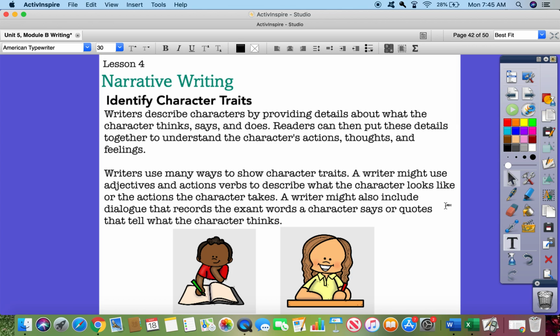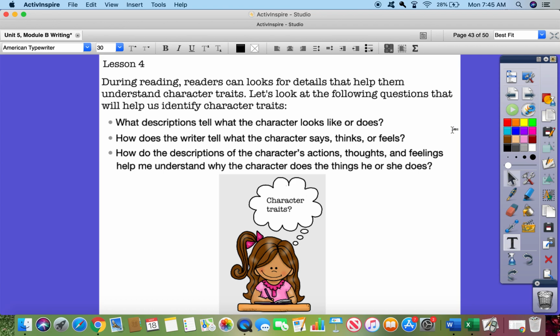You remember we worked with dialogue earlier in the year. That's when two characters are talking to each other. So a writer might also include dialogue that records the exact words a character says or quotes that the character thinks. During reading, readers can look for details that help them understand character traits. Let's look at the following questions that help us identify character traits. What descriptions tell what the character looks like or does? How does the writer tell what the character says, thinks, or feels? And how do the descriptions of the character's actions, thoughts, and feelings help me understand why the character does the things he or she does?